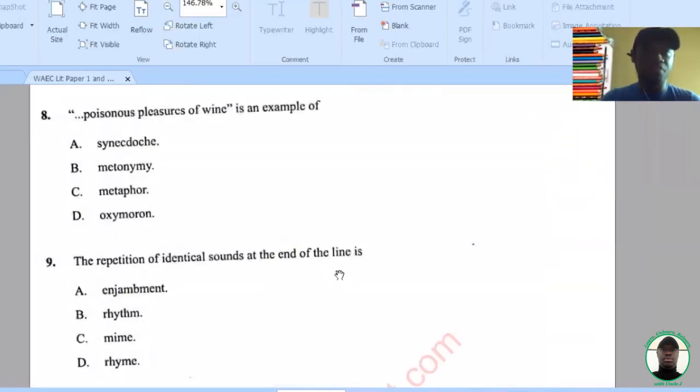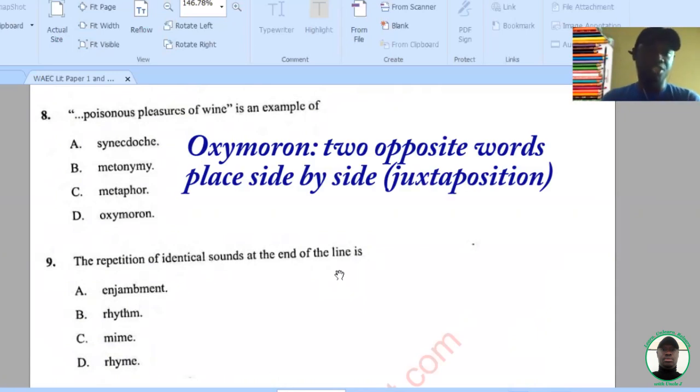Question 8, now this is a figure of speech question. Poisonous pleasures of wine. Synecdoche, no. Metonymy, no. Metaphor, no. Oxymoron, yes. Now, poisonous pleasures. Here, two opposite words are placed side by side, okay? Poisonous is something that can kill you. Pleasures is something that can make you happy. So you see that place the two opposite words side by side to create effects.